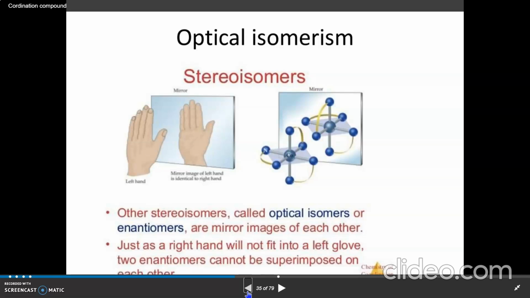This isomerism is also known as mirror image isomerism, just as the left hand is a mirror image of the right hand. Optical isomers or enantiomers are mirror images of each other, just as the right hand will not fit into the left glove. Two enantiomers cannot be superimposed on each other. These are mirror images of each other but not superimposable.